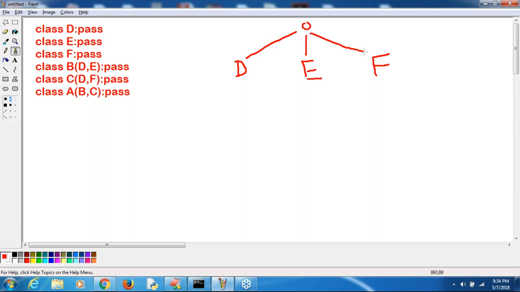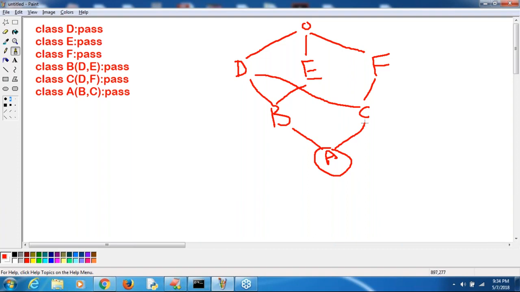Remember this one, child of object, because we are not specifying anything, sir. D, E, F. Next, B is the child of D comma E. B is the child of D and E. Next, C is the child of D comma F. Next, A is available. A is the child.